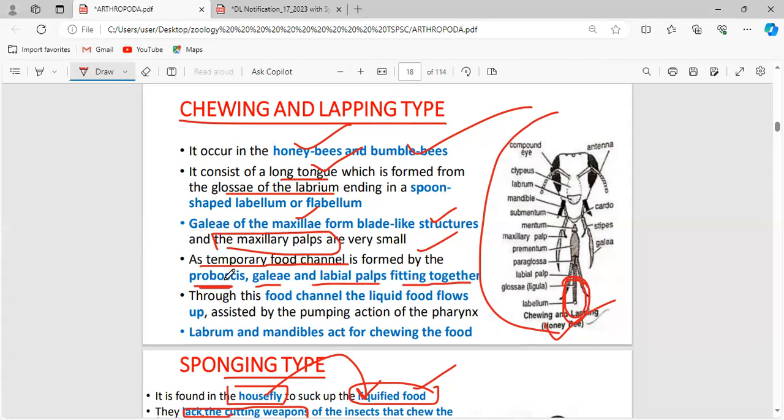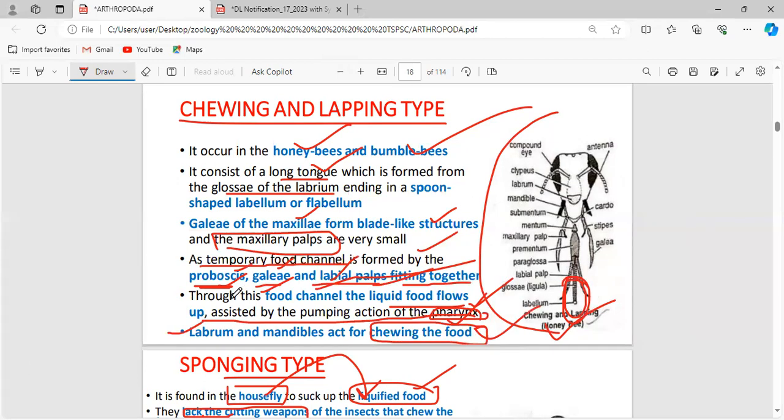The temporary food channel is formed by the proboscis, galleae and labial palps fitting together. This is the temporary food channel, meaning the food can be temporarily stored here. Through this food channel, the liquid flows up, assisted by the pumping action of the pharynx. After a certain time, this liquid food flows to the next structure by the pumping action of the pharynx. So the pharynx helps the food to move from these structures onward. Clear?